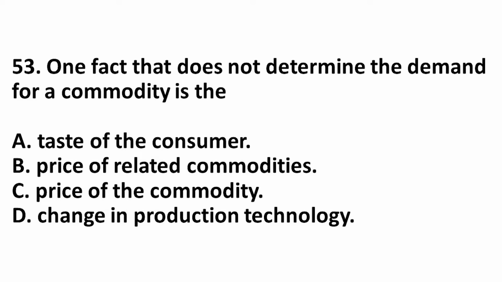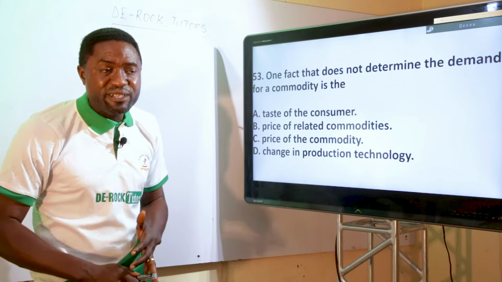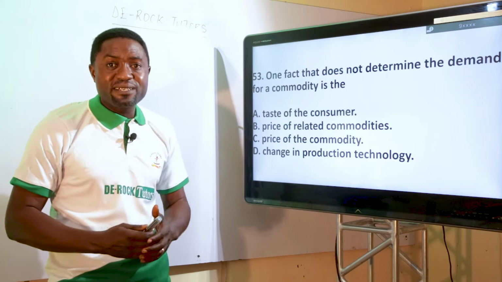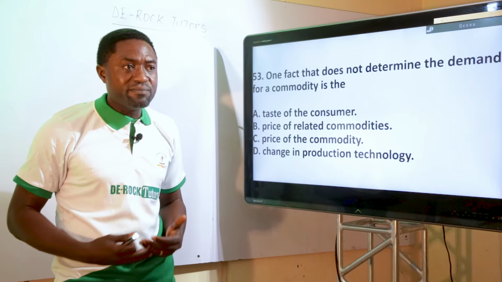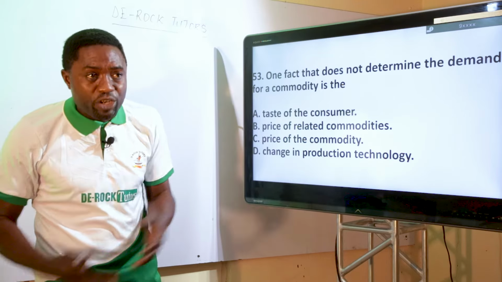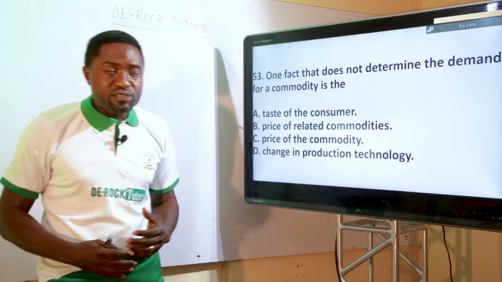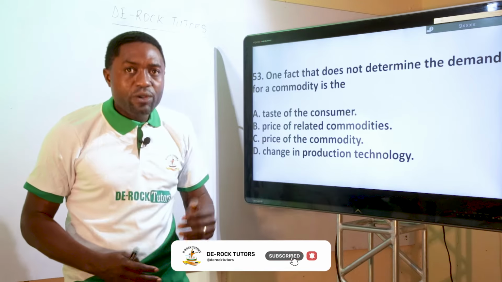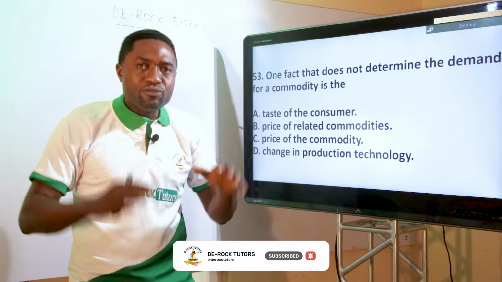The next question, 53. One fact that does not determine the demand for a commodity. There are many factors that affect demand, like price of other related commodities, advertisement, population, government policy, name it. And you know that the higher the price, the lower the quantity that will be demanded, or the lower the price, the higher the quantity that will be demanded. If the price is low, you'll be able to buy more, and if it is high, you buy less.